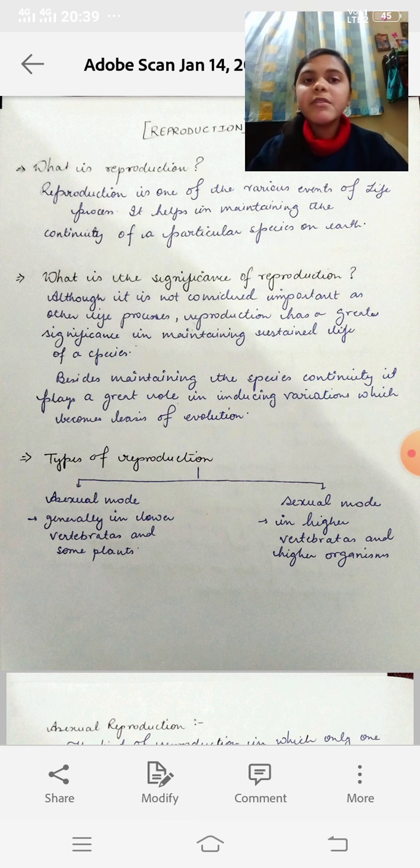What variation is we will study further, but before this we will understand the significance of reproduction. Variation becomes the basis of evolution. Now, what is the importance of variation and evolution? It is important to know. Variation and evolution help a particular kind of species to adapt to its environment.